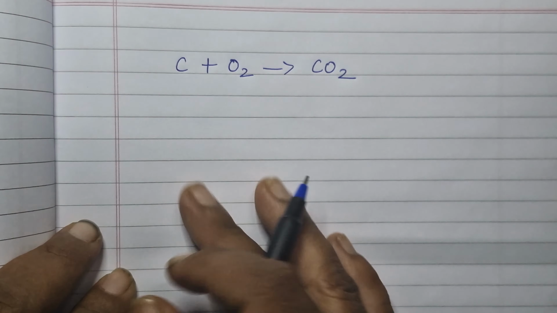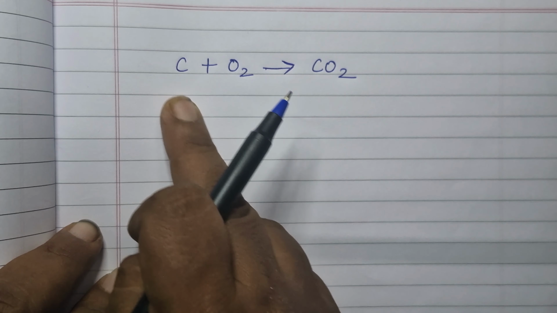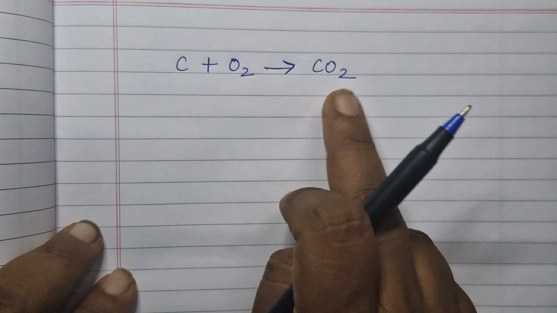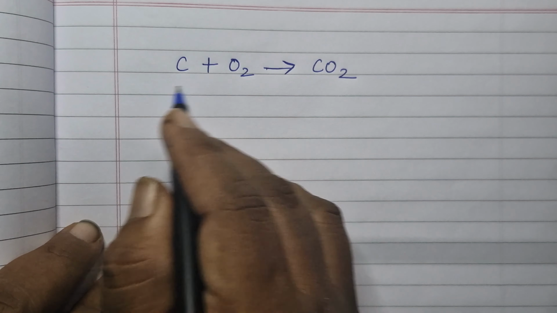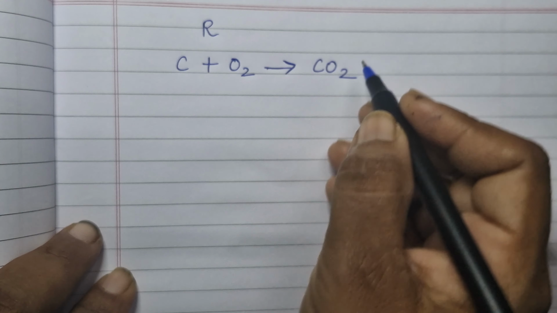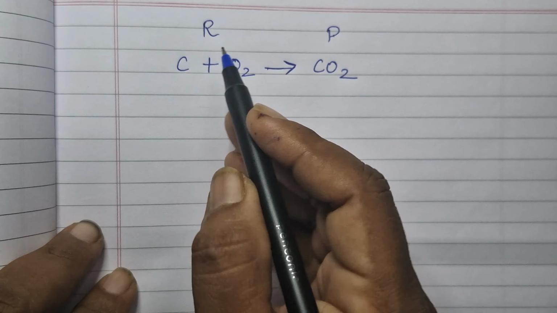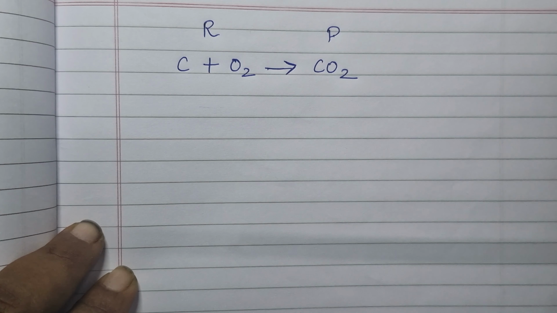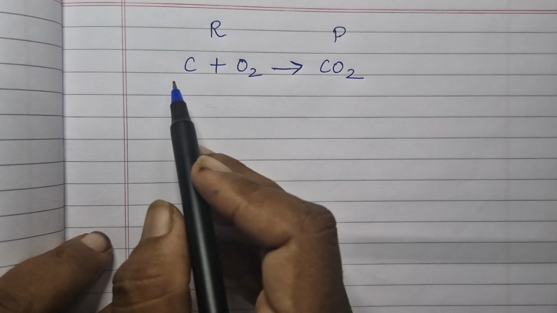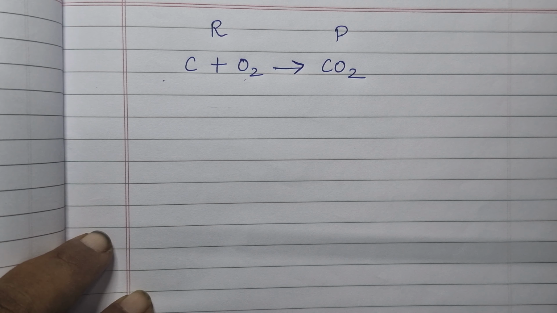Here, this is my arrow mark, which shows that these are the combining elements and this is the combined form, or a compound. This side of my arrow mark, the left hand side, is called the reactants, and these are called the products. The reactant mass should be equal to the product mass, and in all chemical reactions, the total mass of the reactants will be equal to the total mass of the products.